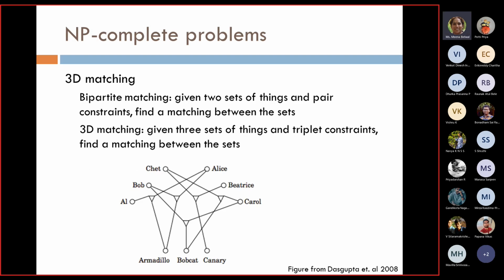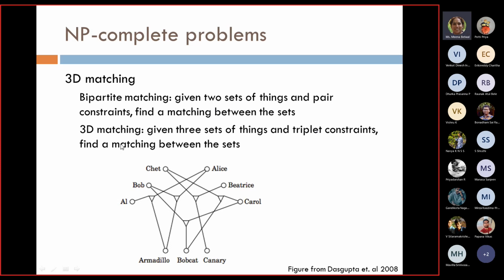Then another interesting NP complete problem is called 3D matching. Before talking about 3D matching, we talk about bipartite matching. In bipartite matching, two sets are given along with a pair constraint, and you find a matching between the sets. Like we discussed yesterday, we want to find a maximum matching. That's bipartite matching.